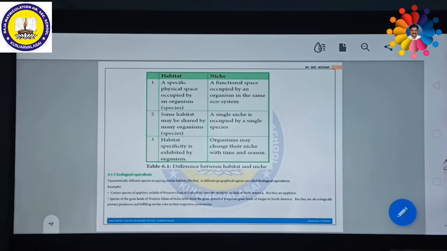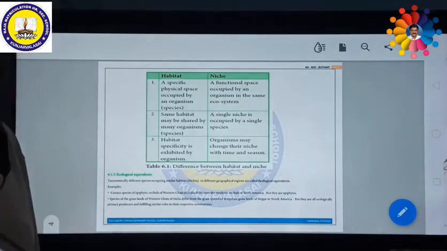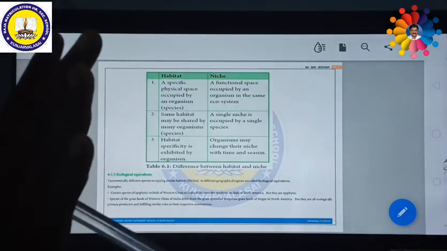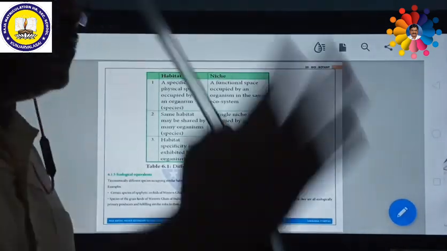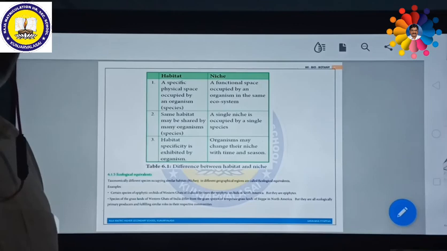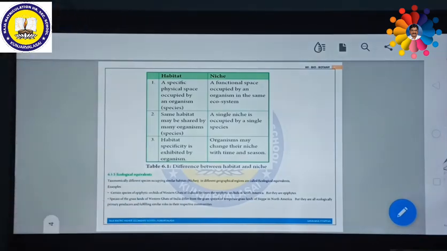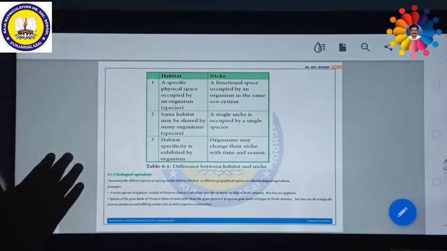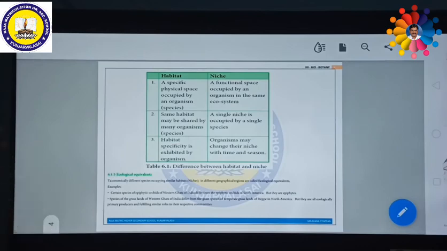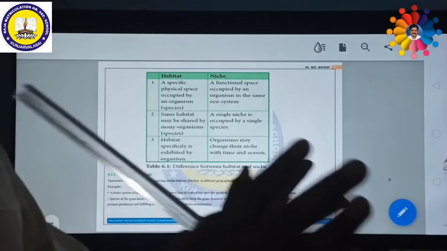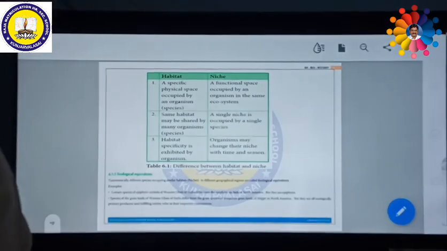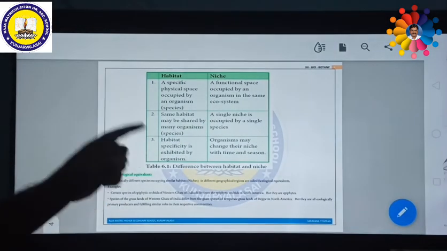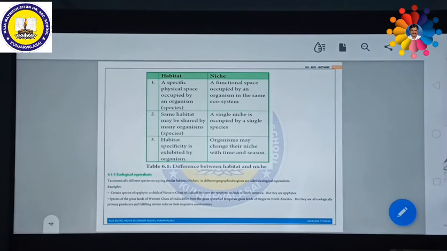That means once a habitat is decided for an organism, it won't change that habitat throughout its life. But on the other hand, in niche, the organism may change its niche with time and season. If food is available, they can survive. If the food is not available, they will shift somewhere else. So this is called niche. This is the main difference between habitat and niche.